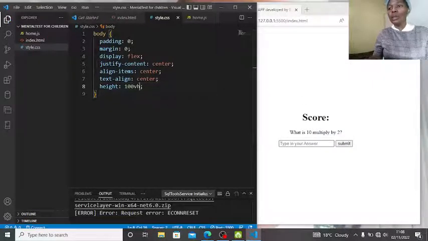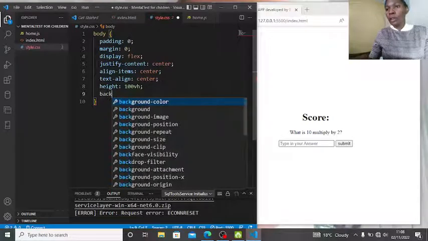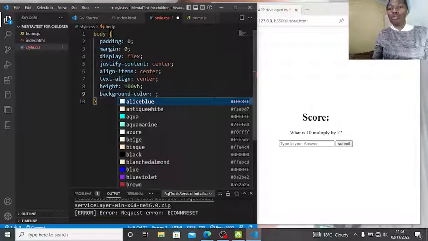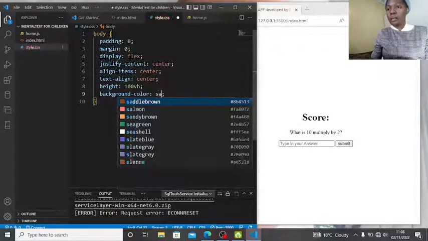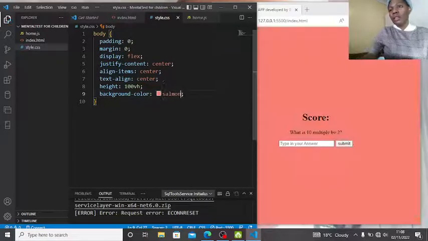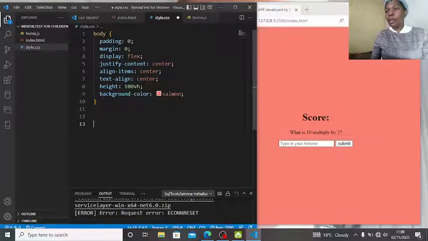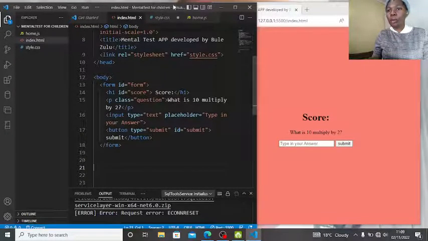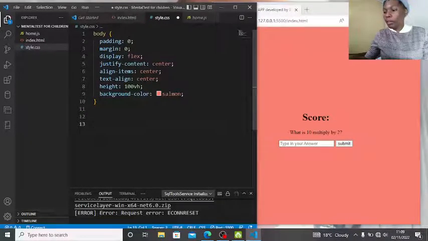There you go. So let us give it a background color to be salmon. I'm just choosing a color, guys. You can work on it any way you want. So let us work on our container, which is a form. The form has an ID, code form. Let us just give it an ID, code form.